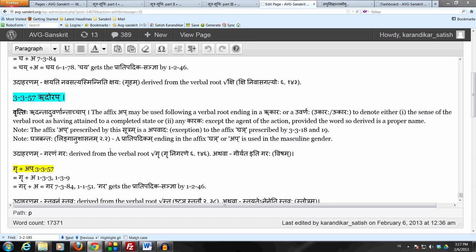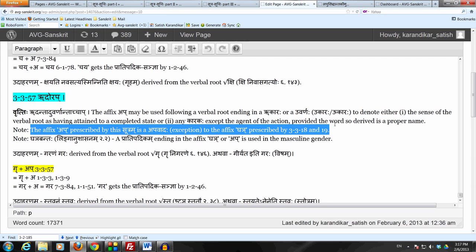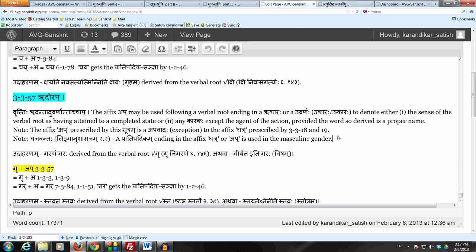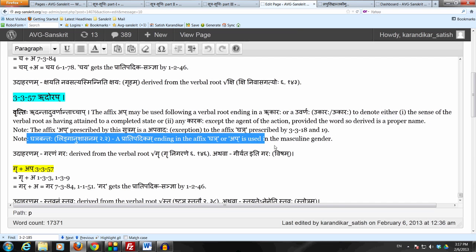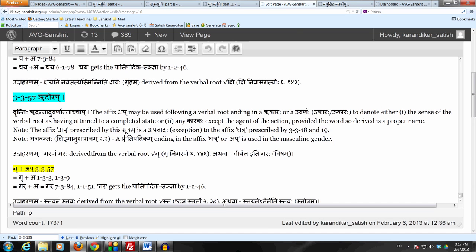And as already mentioned, this affix अप् prescribed by the sutram is an apavada to the affix घञ् prescribed by 3.3.18 and 3.3.19. Now we've already seen the liṅgānuśāsanam, the sutram there which says that a prātipadikam ending in the affix घञ् or अप् is used in the masculine gender. So when we apply this affix अप् to create a prātipadikam, it's used in the masculine gender.